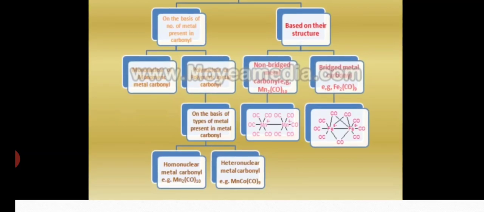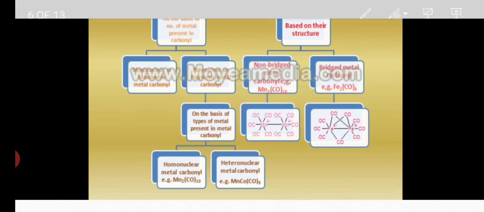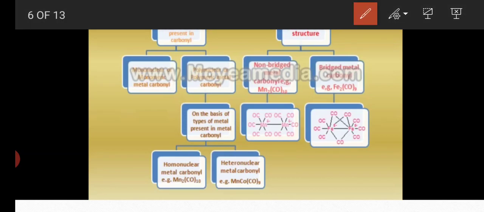Based on the number of metals present in metal carbonyls, they are divided into two: one is monomeric or mononuclear metal carbonyls, and the second is polynuclear or polymeric metal carbonyls.